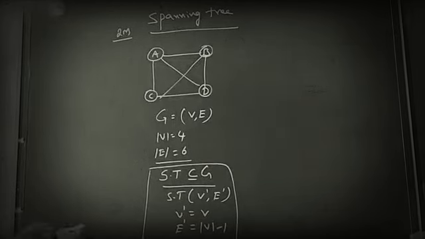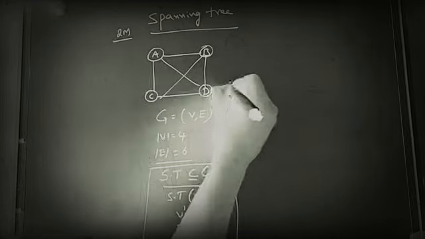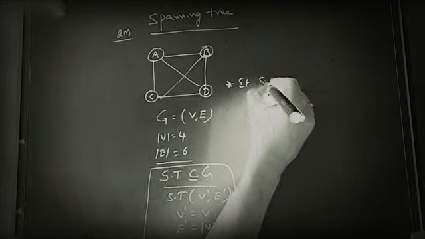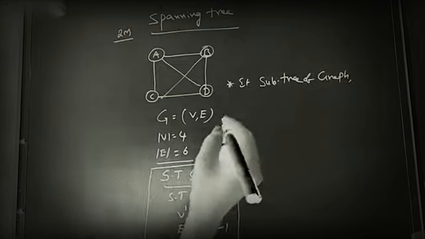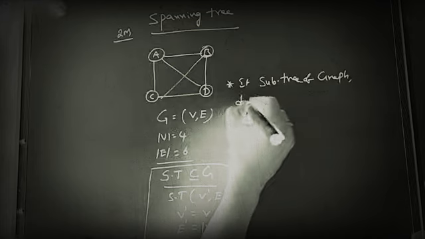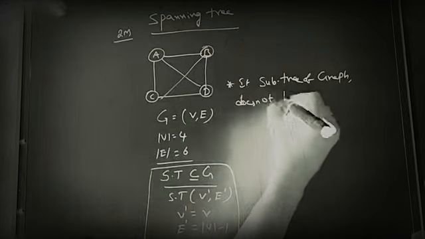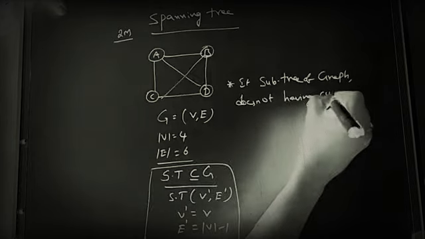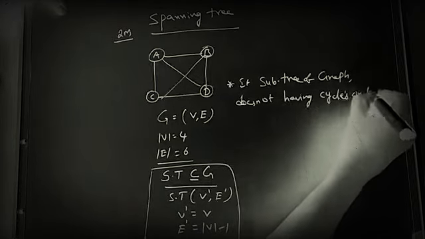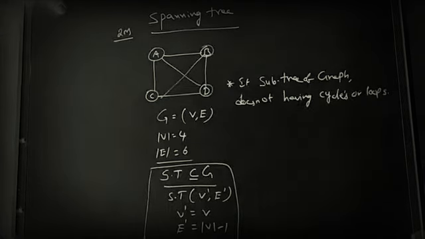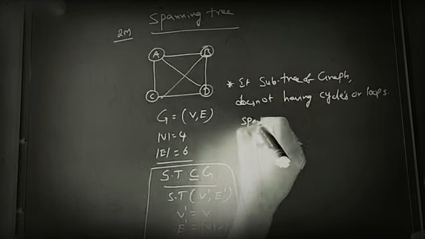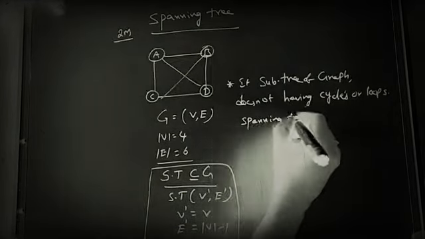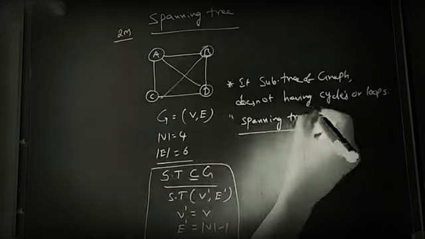So spanning tree is a subgraph or subtree of the graph. Write the definition. It is a subtree of the graph. The tree does not have cycles or loops. That tree is called a spanning tree. Okay. So this is the general definition of spanning tree.